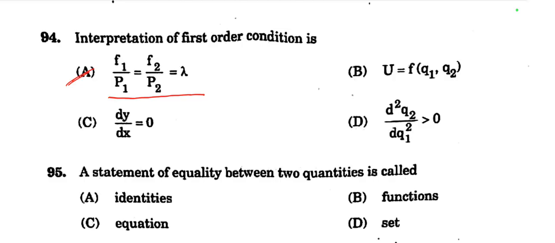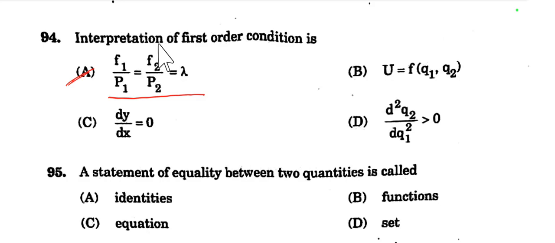It is typically seen in optimization problems, particularly constrained optimization using a Lagrange multiplier. Here f1 and f2 represent marginal utilities or marginal returns from two different goods or factors, and p1 and p2 are the prices or costs associated with the goods or factors. Lambda is the Lagrange multiplier, which represents the shadow price of the objective function.